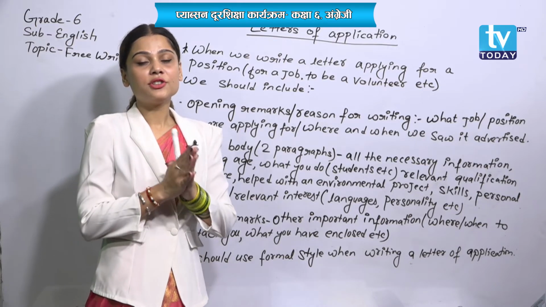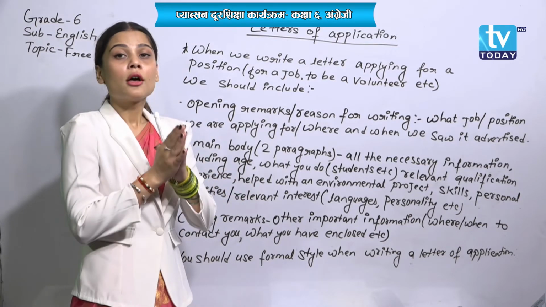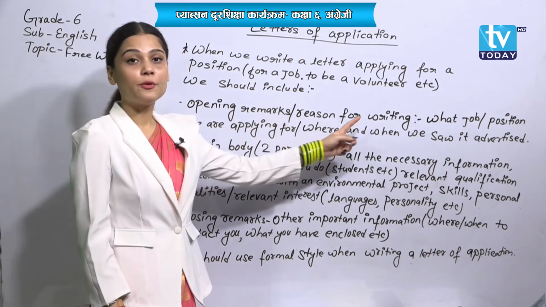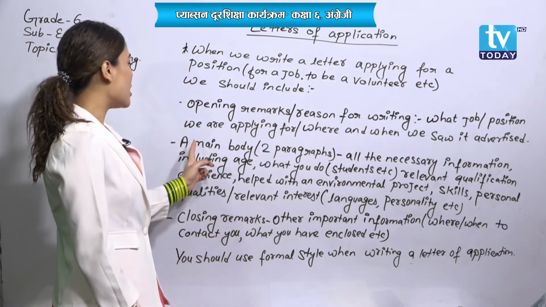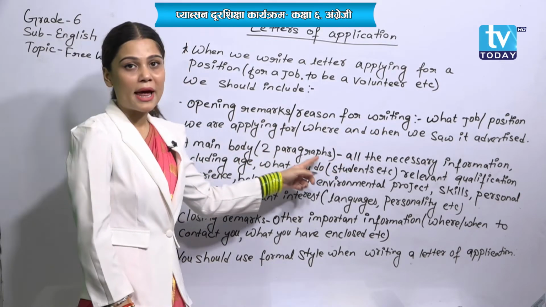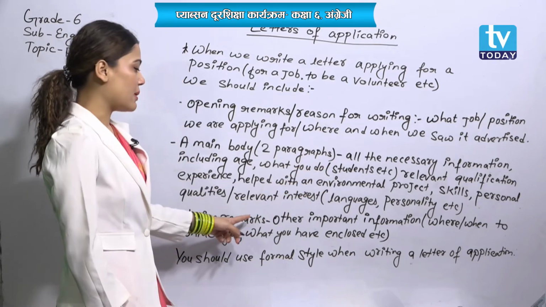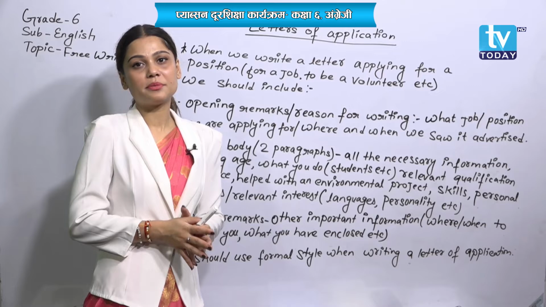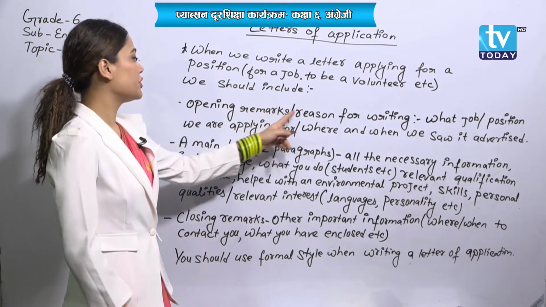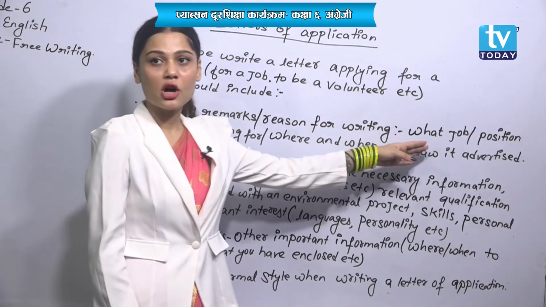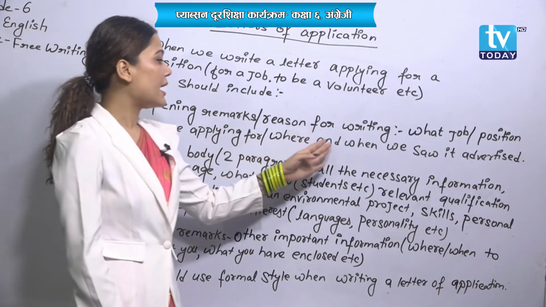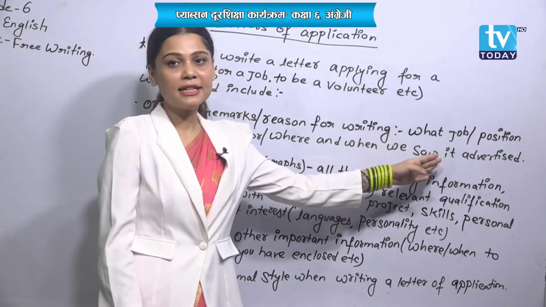While writing a letter of application, you need to concentrate on these things: opening remarks and reason for writing, a main body with two paragraphs, and closing remarks. That means it consists of four paragraphs. Opening remarks: what job, position we are applying for, where and when we saw it advertised.